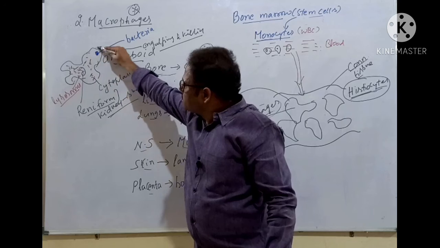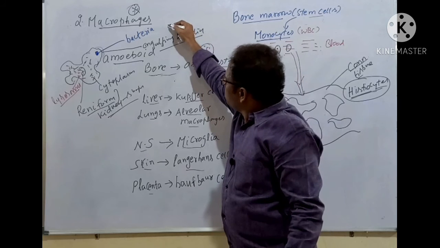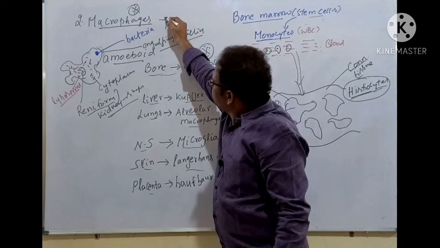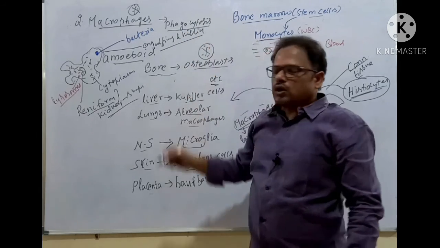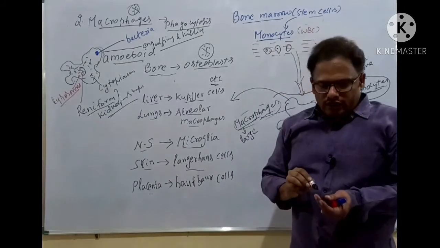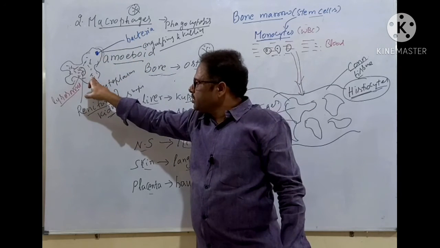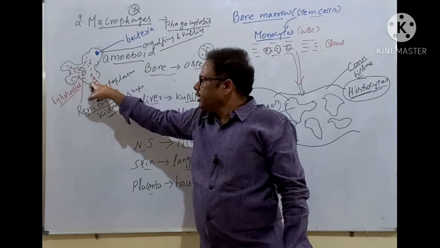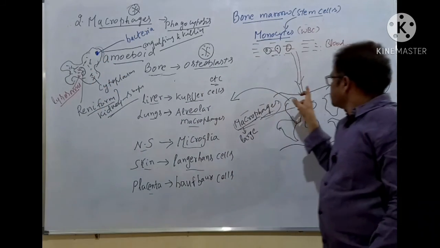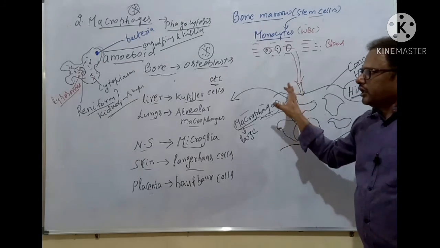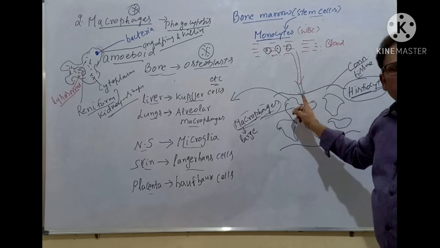This extension of plasma membrane around the bacteria is called engulfing and killing the bacteria, and this process is called phagocytosis. All of you note down, phagocytosis. What is phagocytosis? The process of engulfing and killing the bacteria is called phagocytosis. Once the bacteria is taken inside, lysosomes, the red structures here, will digest the bacteria. In this way, the connective tissues get rid of bacteria because of the histiocytes, which are nothing but macrophages present in the connective tissue.